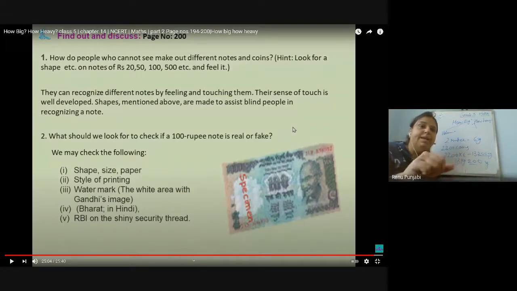Style of printing, watermark, the white area with Gandhi image, Bharat written in Hindi, RBI on the shiny security thread. When you see the real notes, there is a silver thread inside it, and with that also people see which note is real or not.